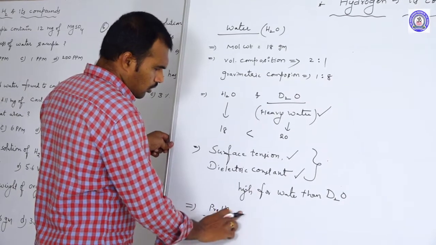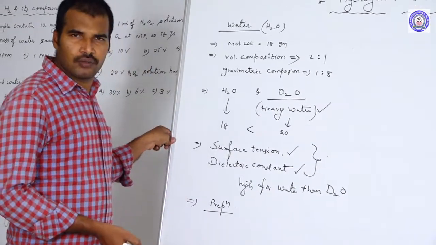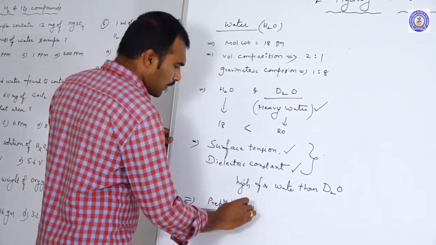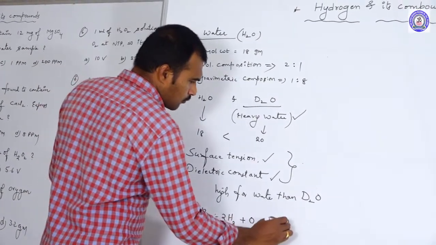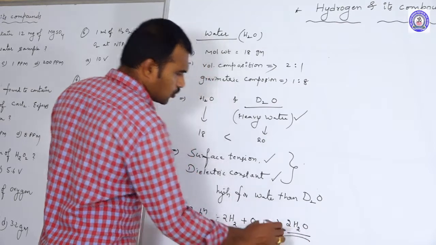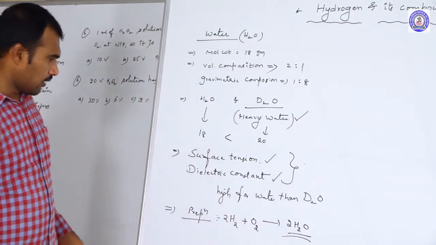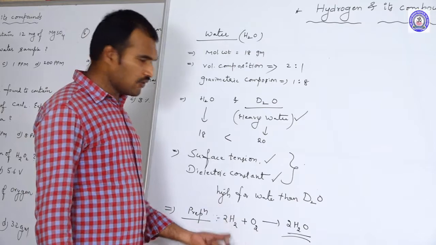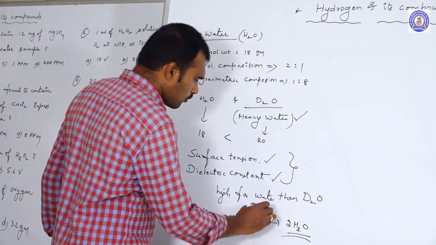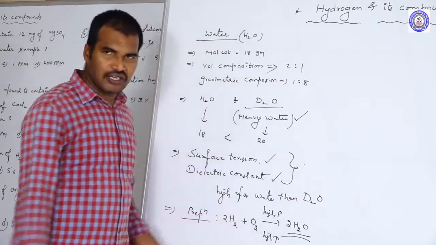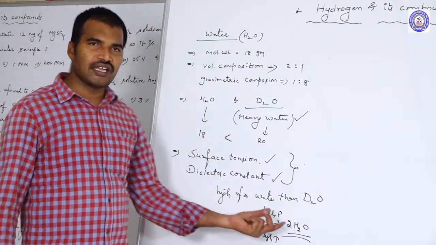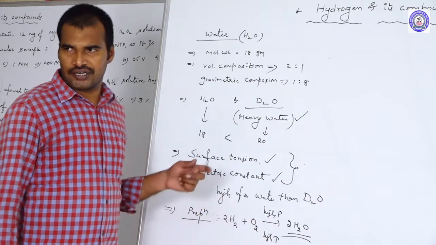Artificially, if you want to prepare water, we can simply prepare it by mixing hydrogen and oxygen. We will get water, H2O. But at normal conditions it is not possible. We need to maintain high pressure and high temperature. Only when we maintain these conditions can we prepare water molecules artificially.